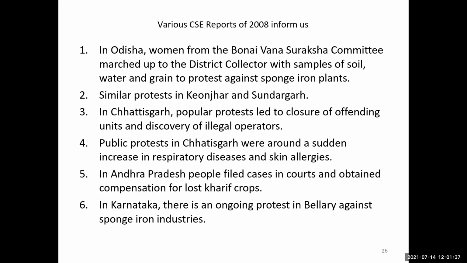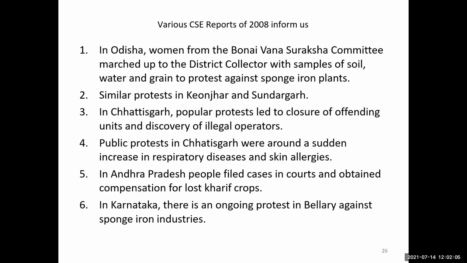This type of pollutants from DRI, direct reduced iron, directly impacts the human body. This type of disease is skin allergies. In Andhra Pradesh, people filed cases in court and obtained compensation for lost kharif crop. This is the loss of the crops. In Karnataka, there is an ongoing fight in the valley against the sponge iron industry.